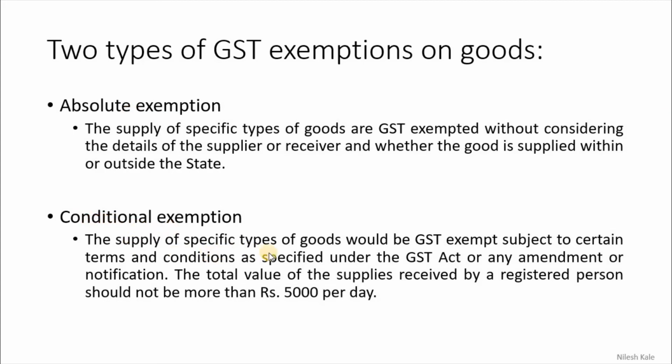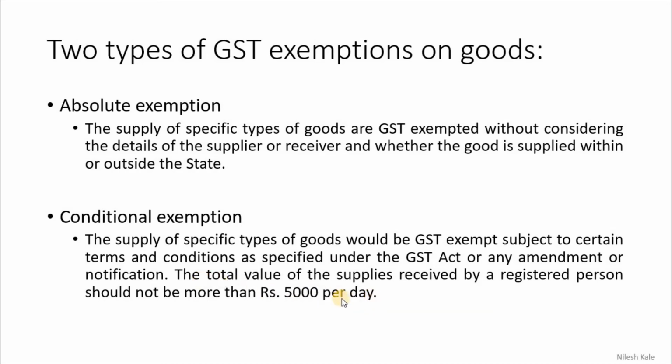And then the conditional exemption. The supply of specific types of goods would be GST exempt subject to certain terms and conditions. So you have to fulfill those terms and conditions, and then only you will get the exemption, that is conditional exemption, such as specified under the GST Act or any amendment or any notification. The total value of supplies received by a registered person should not be more than rupees 5,000 per day.